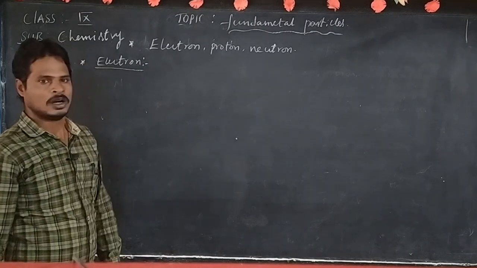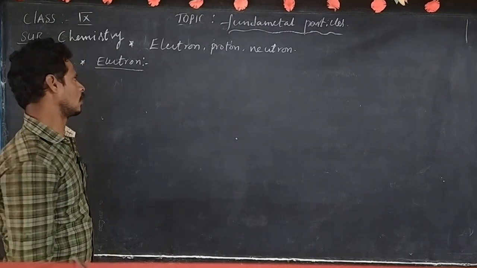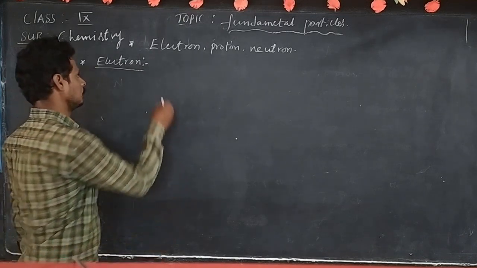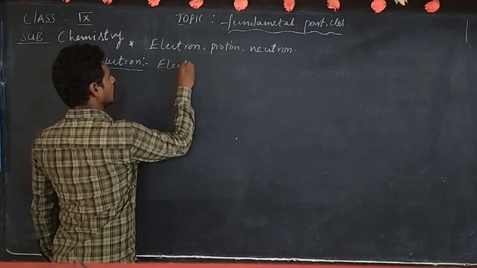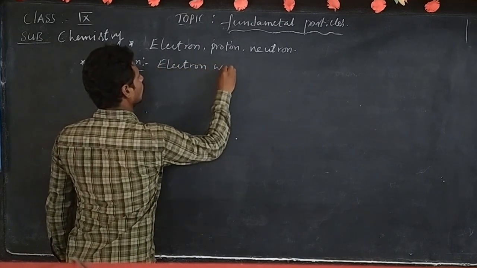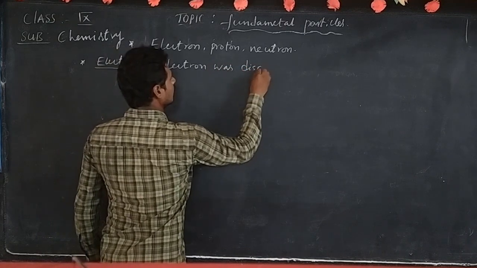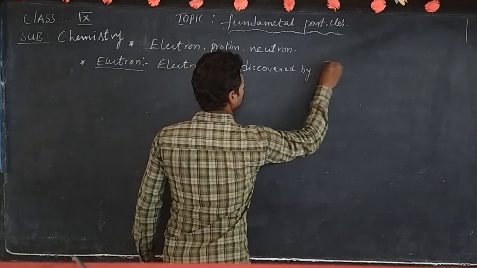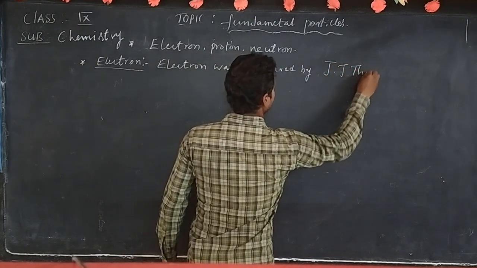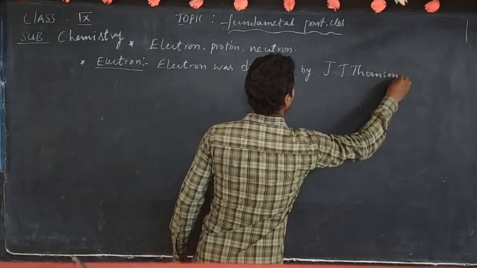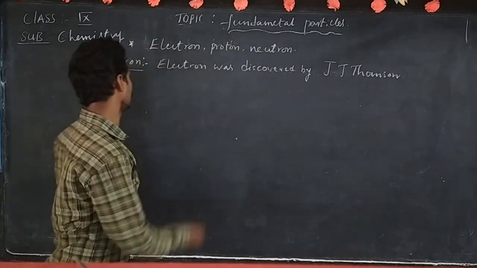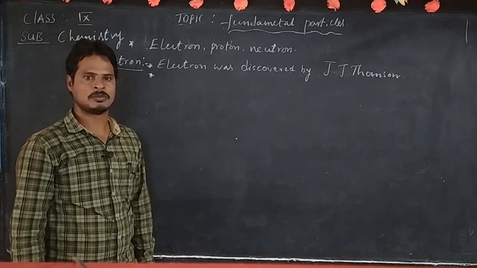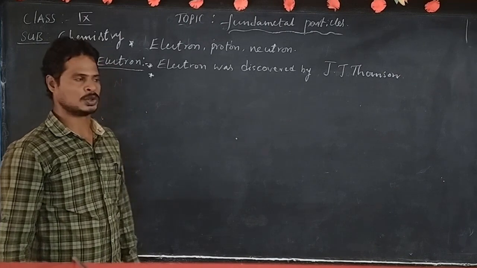Who discovered the electron? Electron was discovered by J.J. Thomson. But the term electron was introduced by G.J. Stoney.